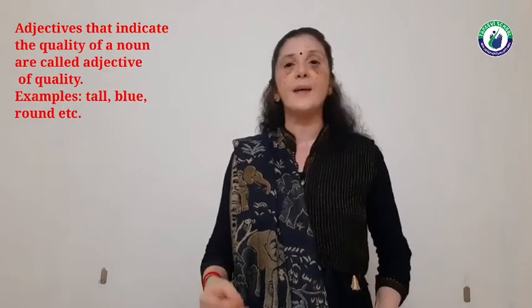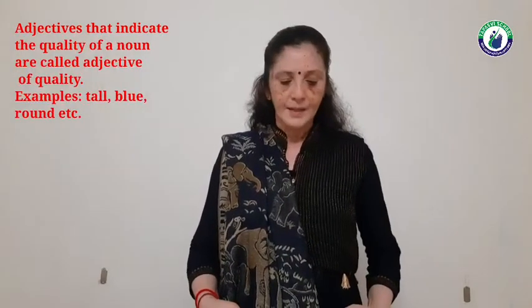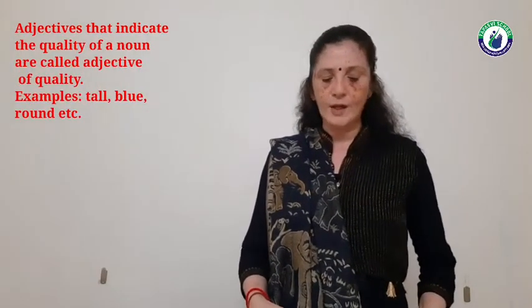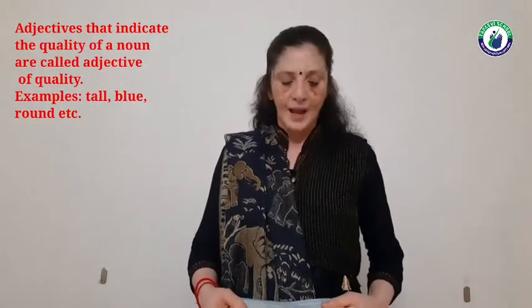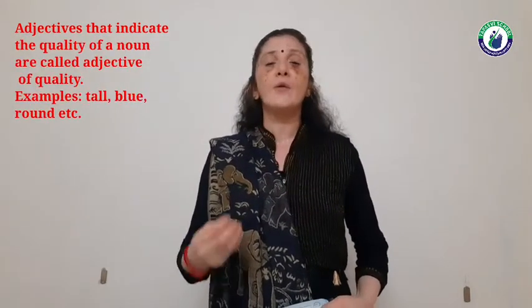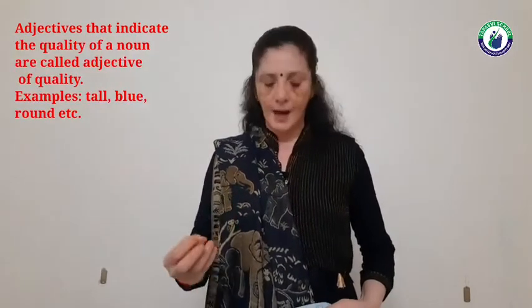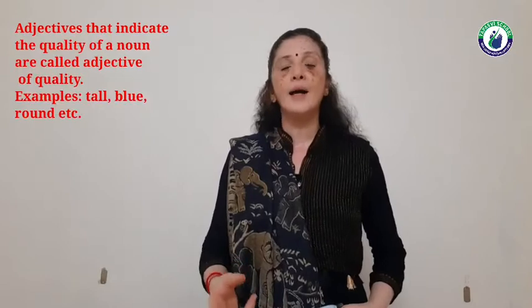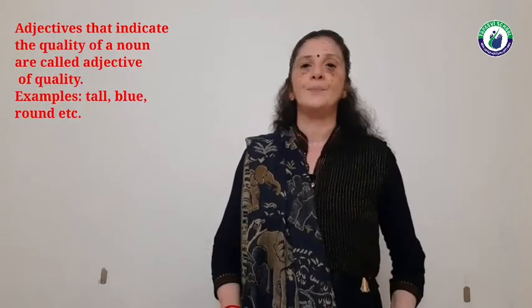They indicate the shape, size, color of a person or a thing. Some examples are beautiful, magnificent, great, and slow. If you want to find the adjective of quality, frame a question with what kind. What kind of? Then you will get the adjective of quality.